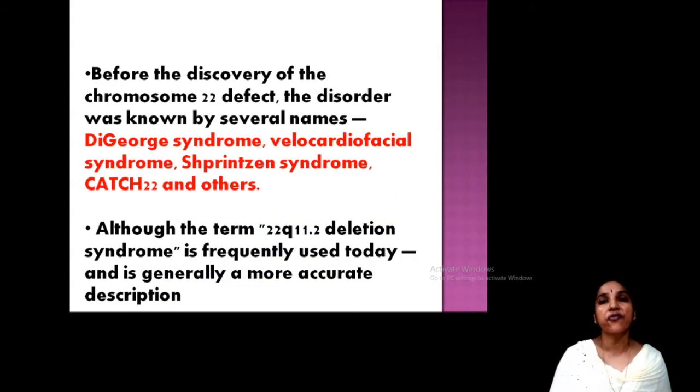Before the discovery that deletion in chromosome 22 is a cause for DiGeorge syndrome, this was known by different names like velocardiofacial syndrome, Sprintzen syndrome, CATCH22 and so on. So, it is known by different names. But the term 22q11.2, the Q arm of chromosome number 22, band number 11 and subband 2, is also used, the 22q11.2 deletion syndrome. It is a generally used term and a correct description.